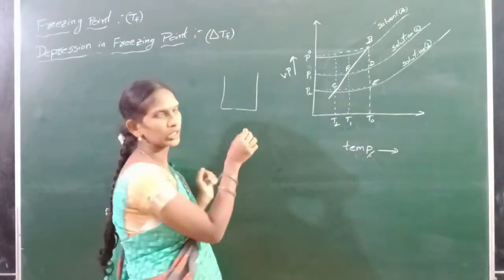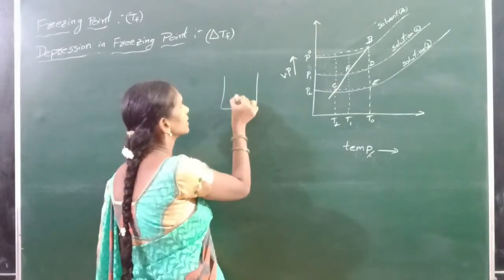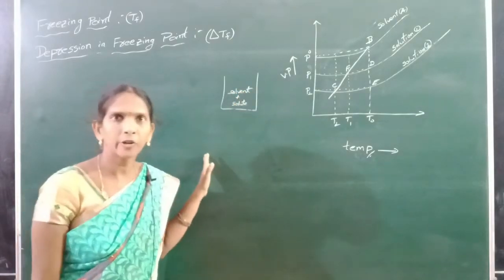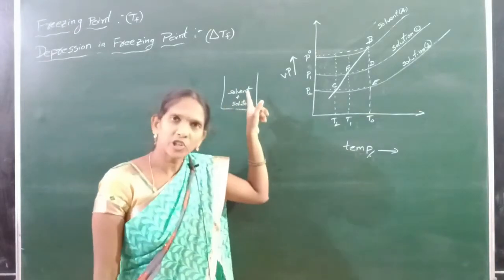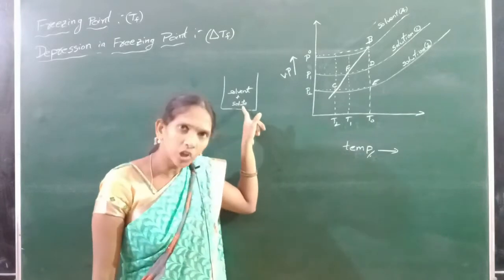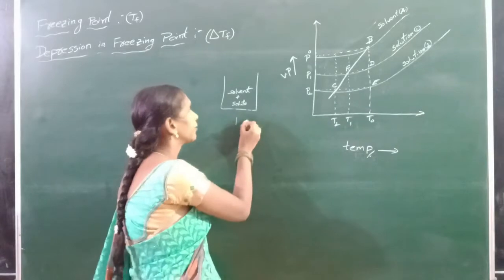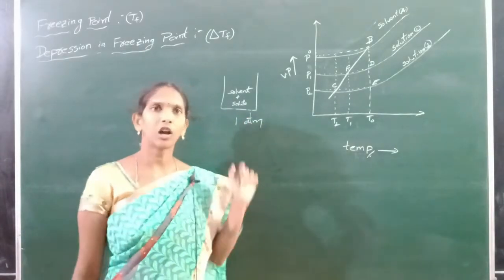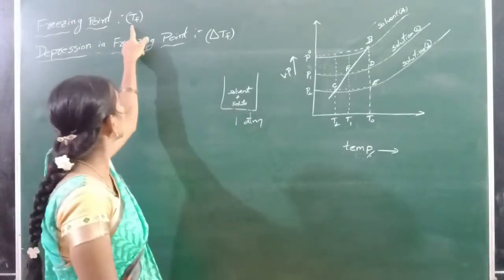This is solution. Solution means solute plus solvent. Freezing point means the temperature at which the vapor pressure of the solvent and the vapor pressure of the solute are unequal under 1 atmospheric pressure. It is indicated with Tf.